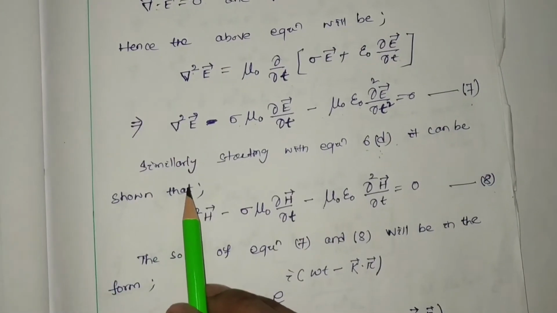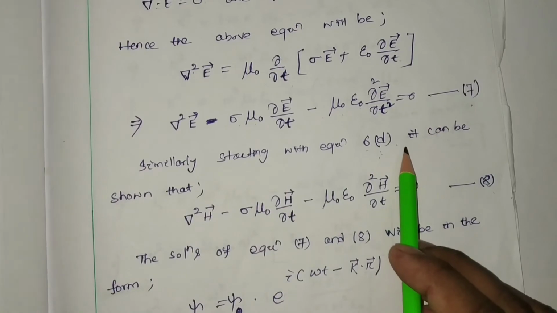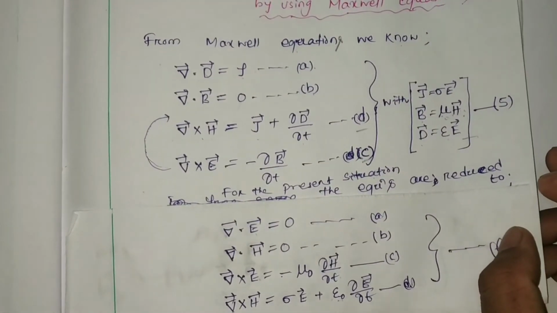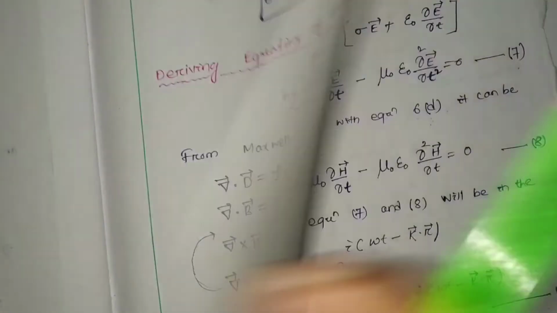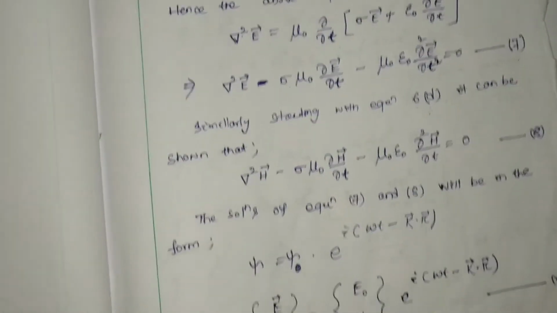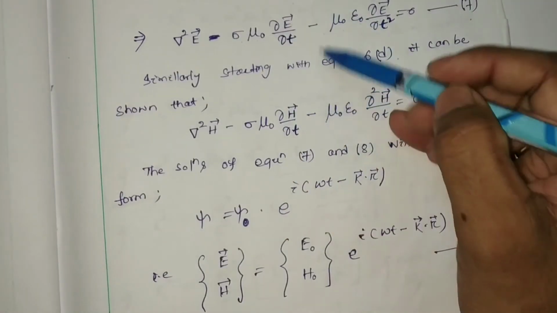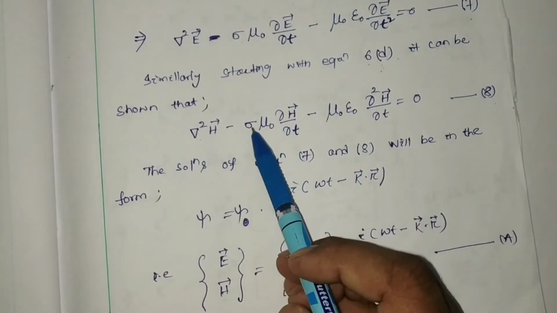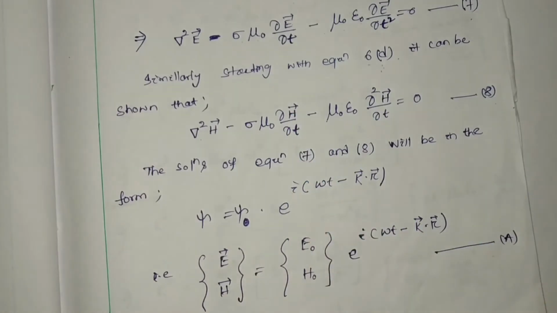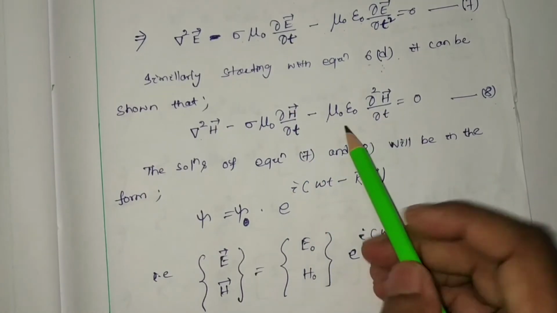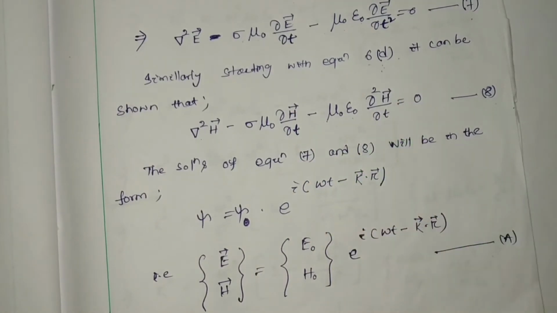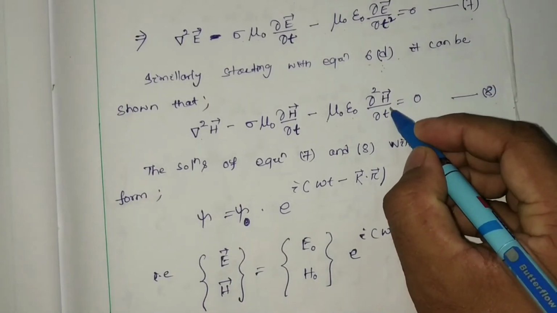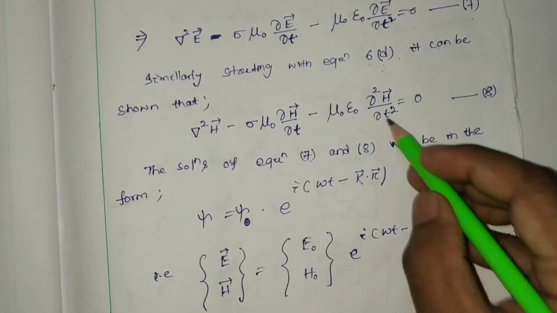Similarly, if we consider equation number 6d and take curl on both sides, by solving we can get a similar differential equation, that is del square H minus sigma mu 0 del H by del T minus mu 0 epsilon 0 del square H by del T square equal to 0. Let this be equation number 8.